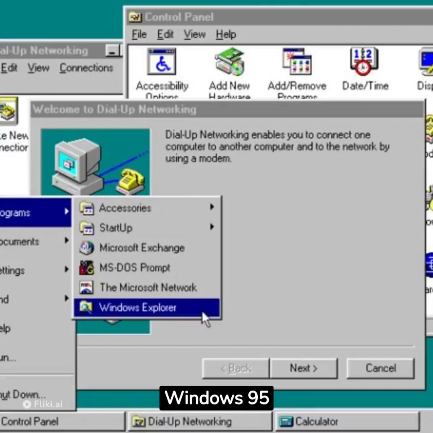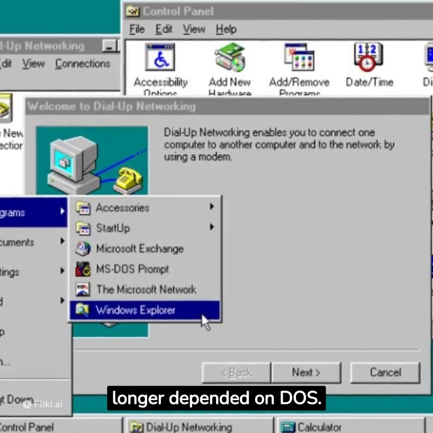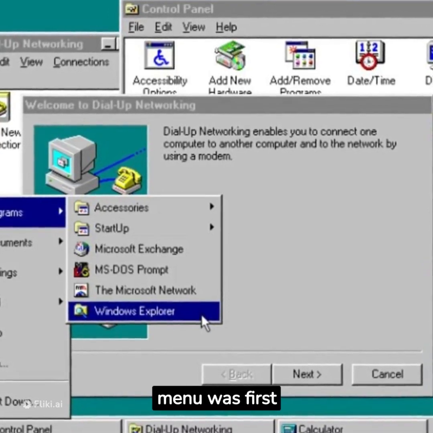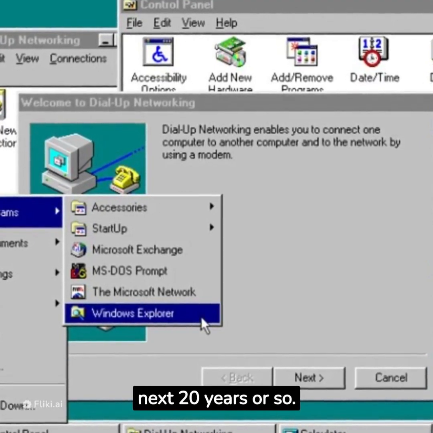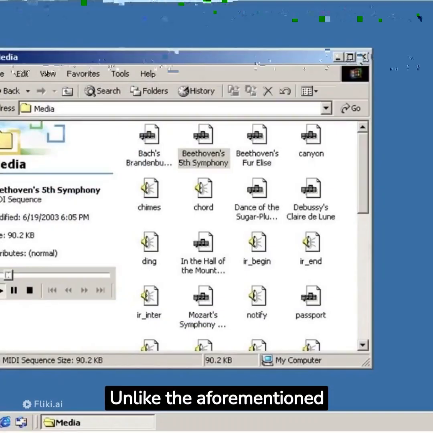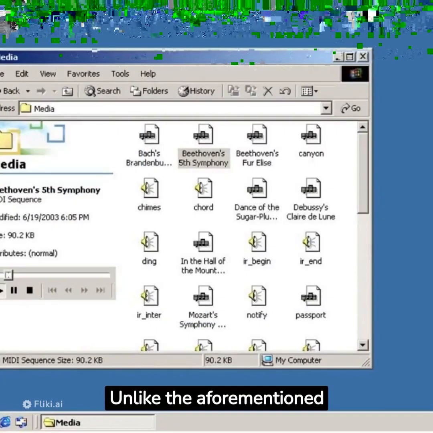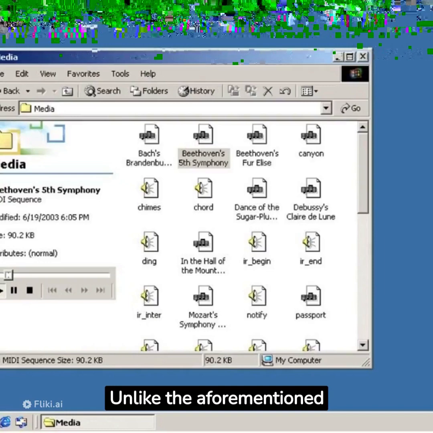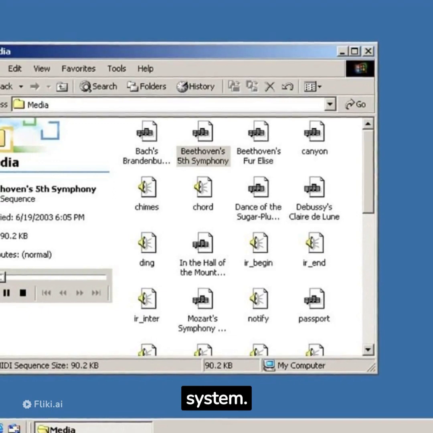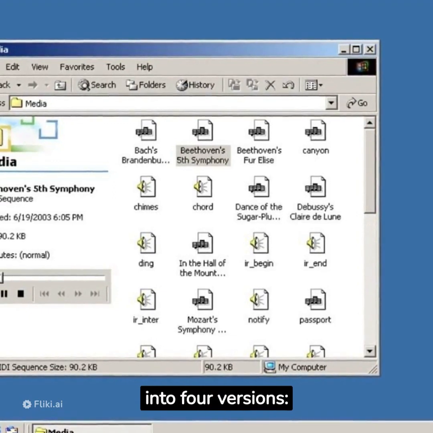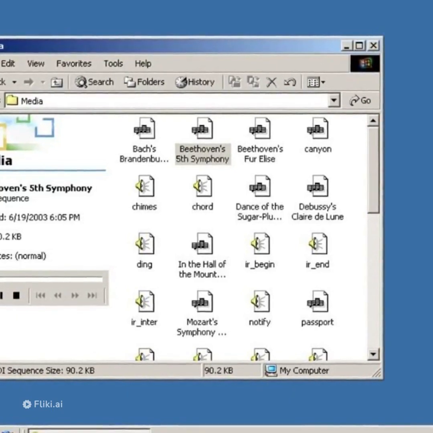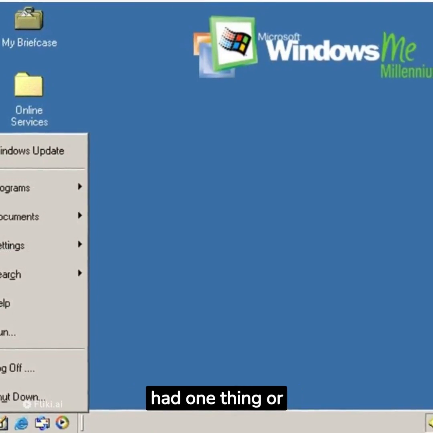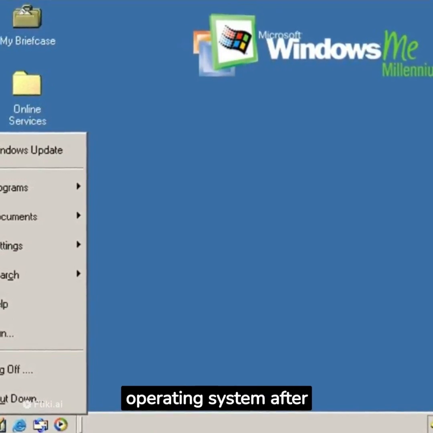Windows 95 was released in 1995, which was the first standalone version of Windows that no longer depended on DOS. The Start menu was first introduced in Win95 and gradually became a Windows icon over the next 20 years or so. Unlike the aforementioned Win9X, Windows 2000 was part of Microsoft's NT product line, i.e. the business operating system. Win 2000 is divided into 4 versions: Professional, Server, Advanced Server and Data Center. Although Win 2000 had one thing or another, it was not a home operating system after all.